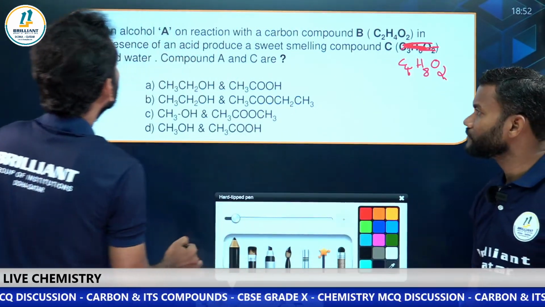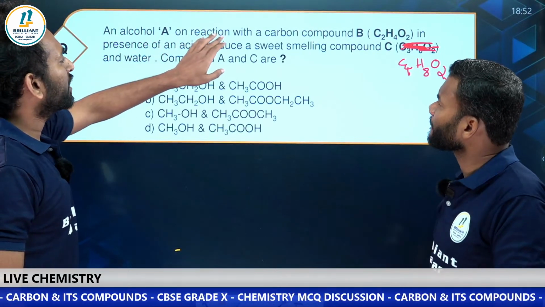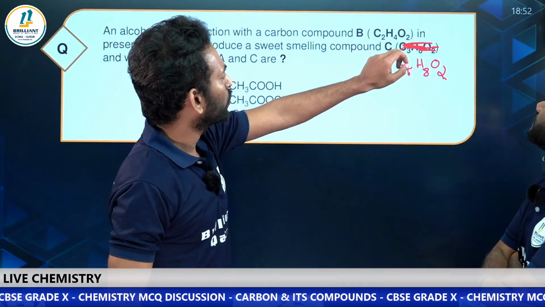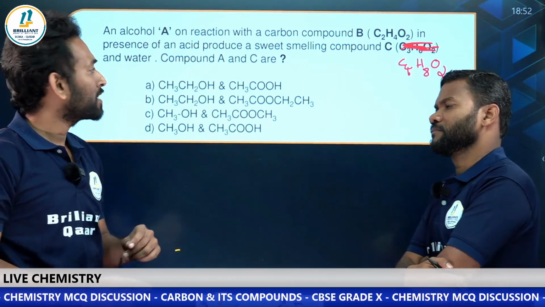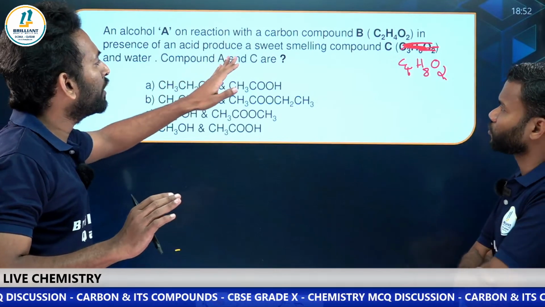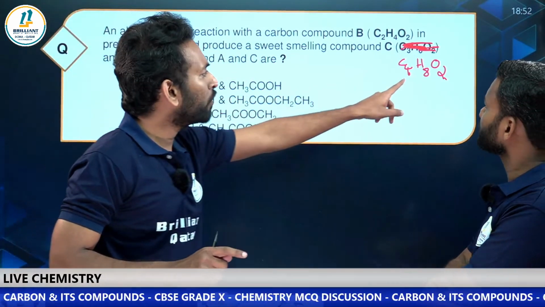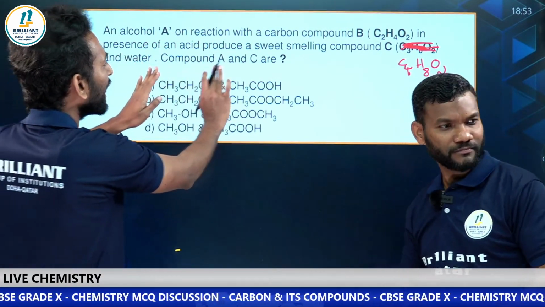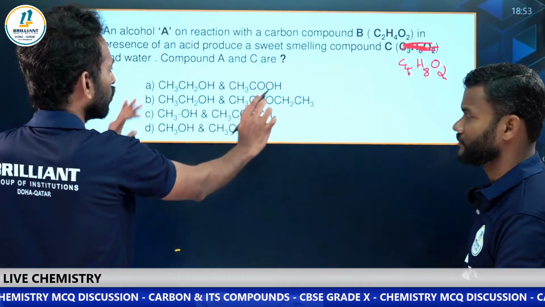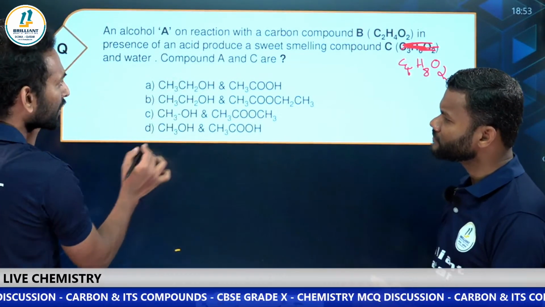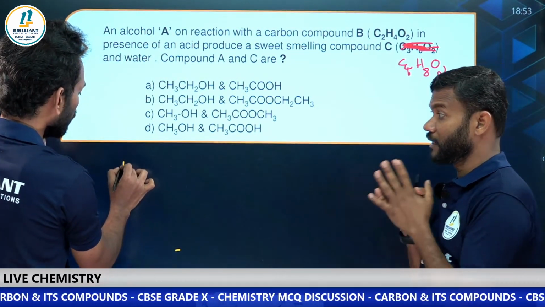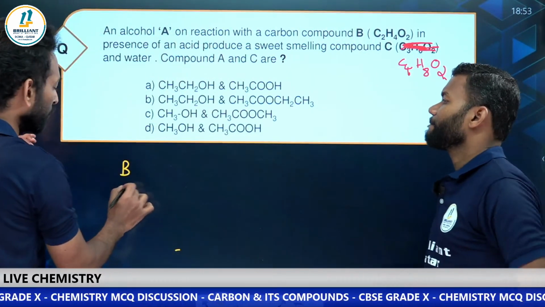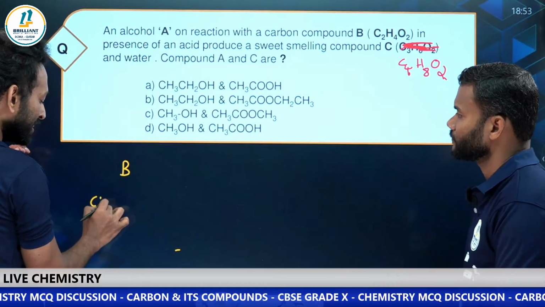An alcohol A on reaction with a carbon compound B, C2H4O2, in the presence of an acid, produces a sweet smelling compound C, C4H8O2, and water. Compound A and C are, you have options. Look at the options. If I am writing the reaction, just look at here. I have compound alcohol A. Compound B, clearly you know that it is C2H4O2. What is C2H4O2?